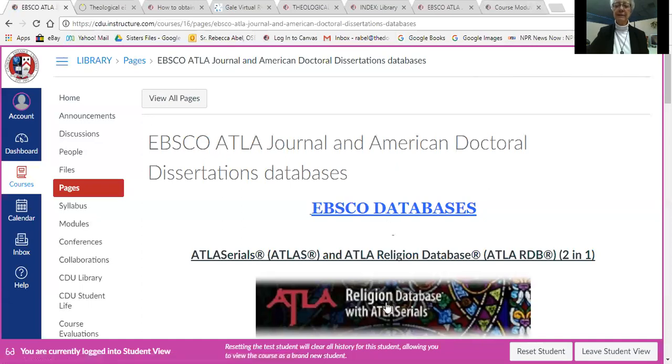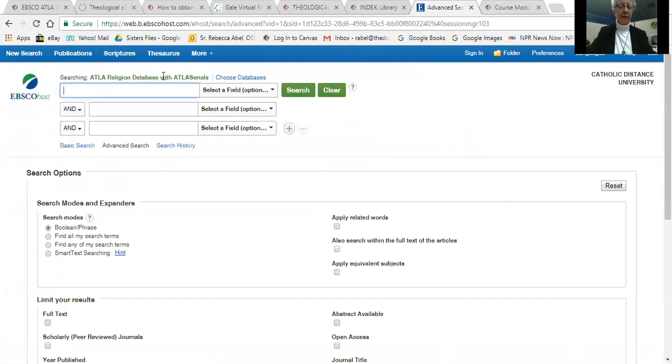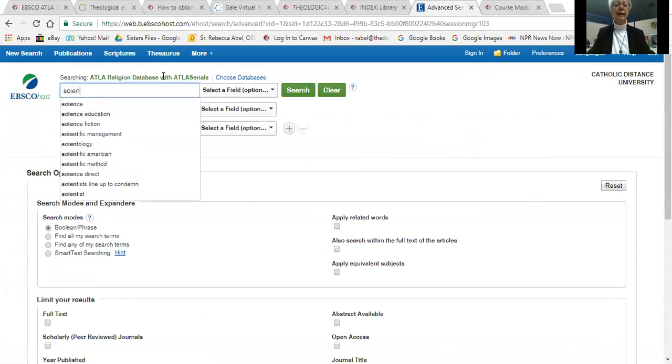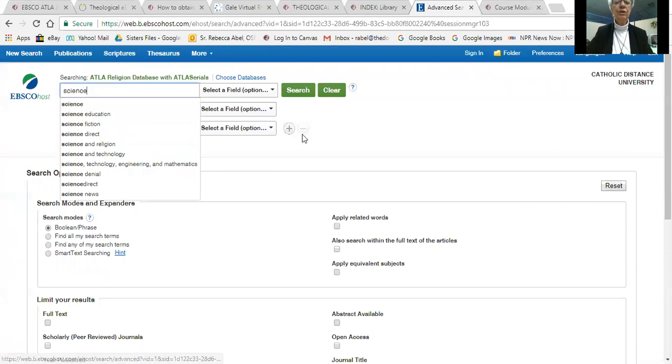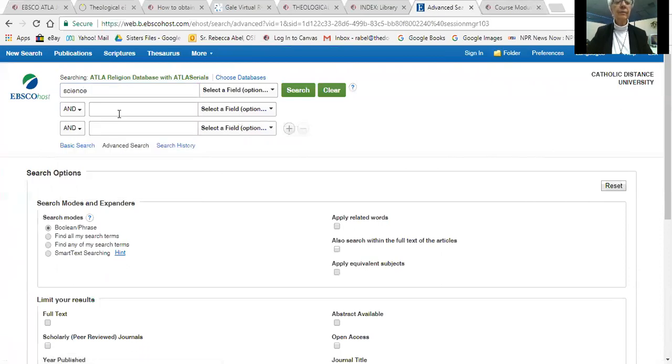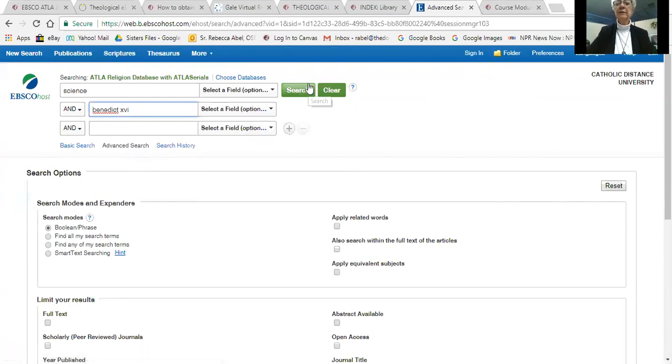EBSCO databases. And if you click on the religion databases of serials here, you'll go into search. But let's do an advanced search, which will give us more than one area. For those who might be writing their paper on science and the church. And the second term, let's put in one of the popes. And let's put in Benedict XVI and what his stand was.